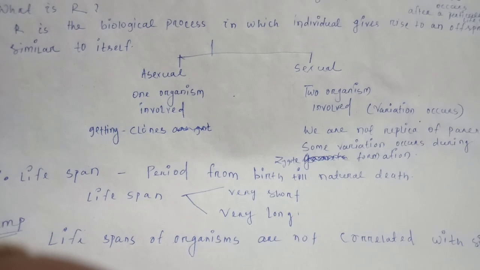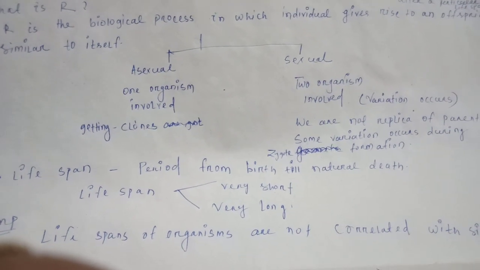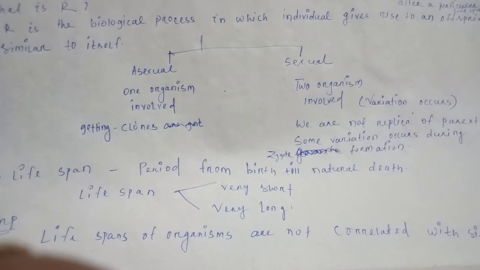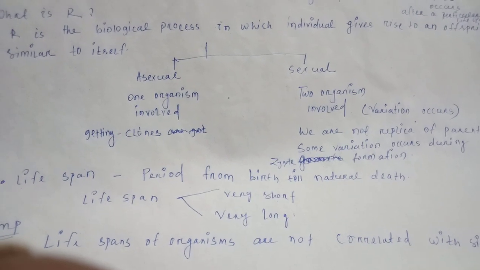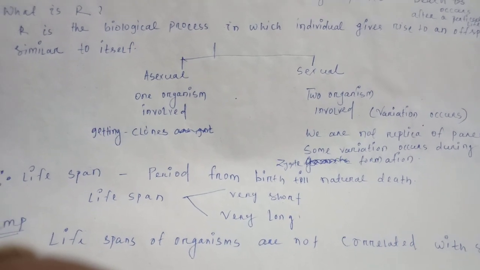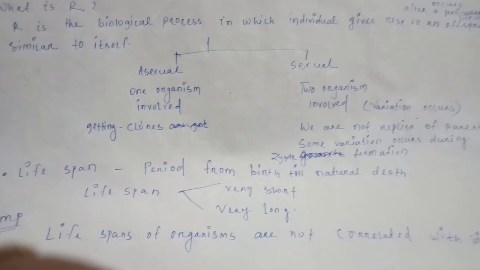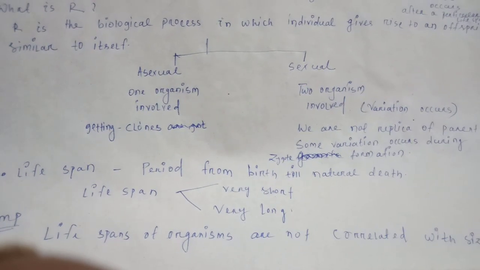So obviously, in asexual reproduction, we get clones. That is, the clones are very similar or exact copies of the parents. For example, in amoeba, binary fission occurs. We will later discuss that binary fission. What is binary fission?